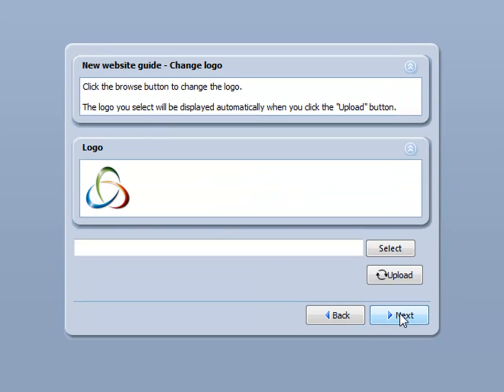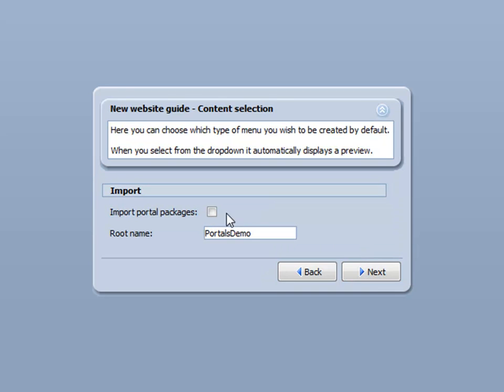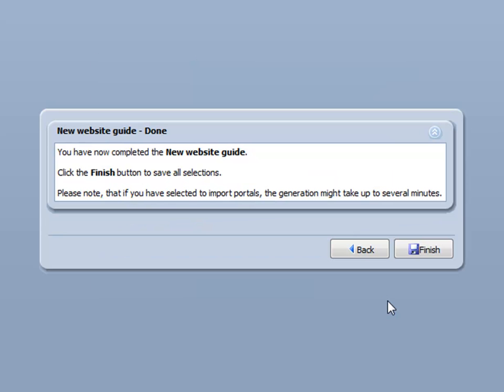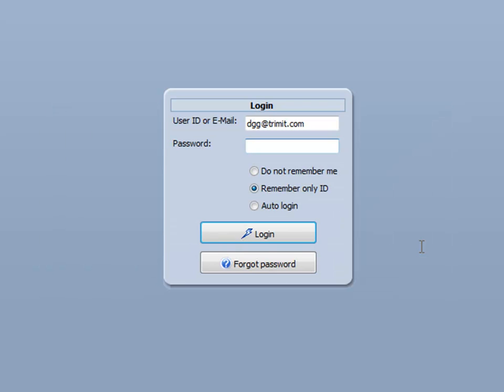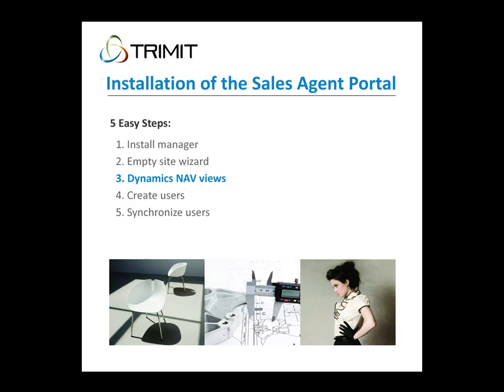Go with the default logo, the default view, and here I'm going to import the Sales Agent Portals package. And click on Finish, and that's it. And now we're ready to enter the Connect Portal admin. But first of all, we need to import the Dynamics NAV views.